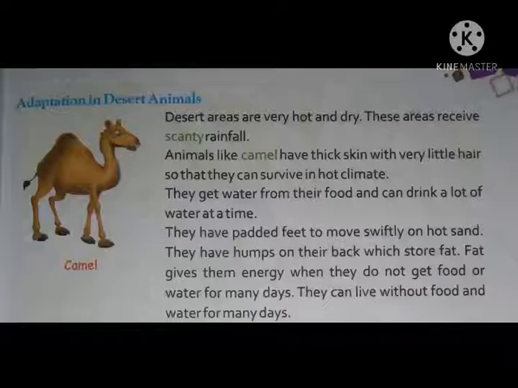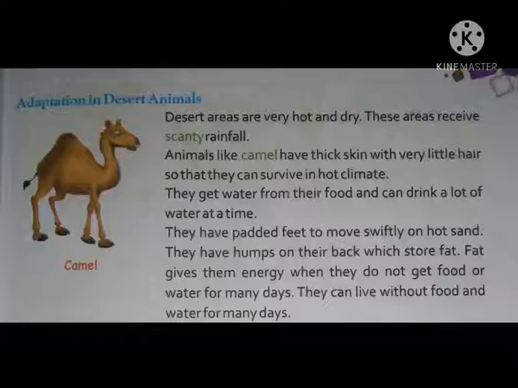Desert areas are very hot and dry. So we know that desert areas are very hot and dry also. These areas receive scanty rainfall, which means in desert areas a small amount of rainfall happens. Animals like camel have thick skin with very little hair so that they can survive in hot climate.